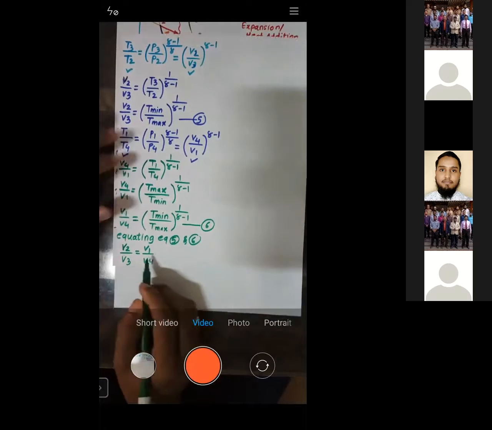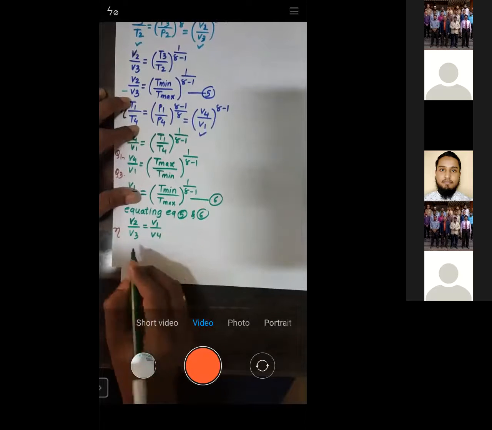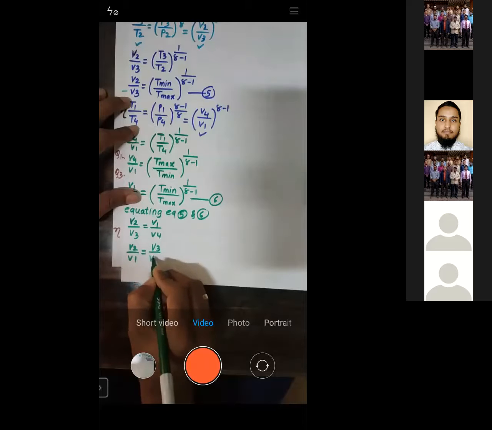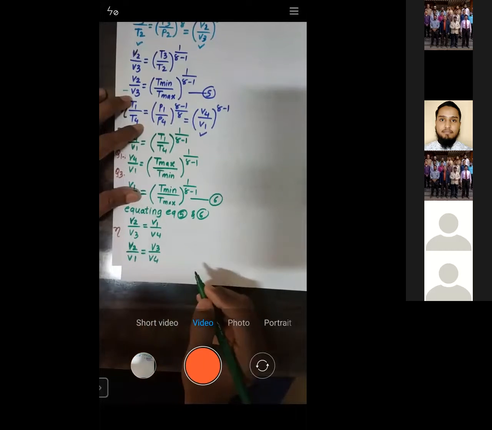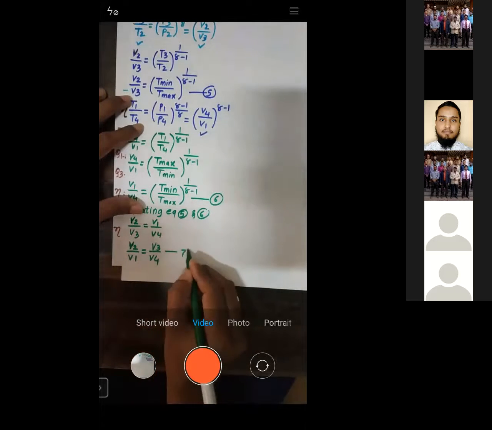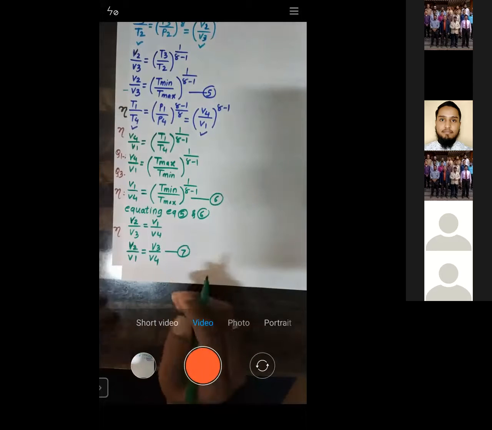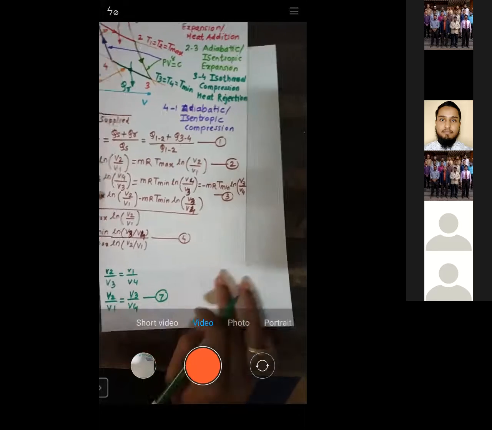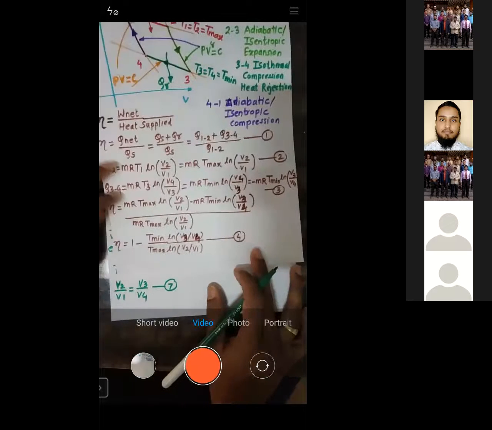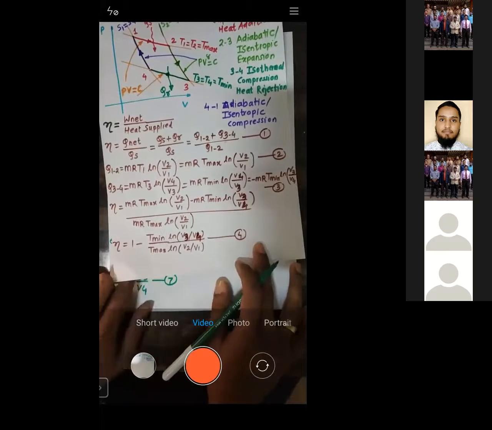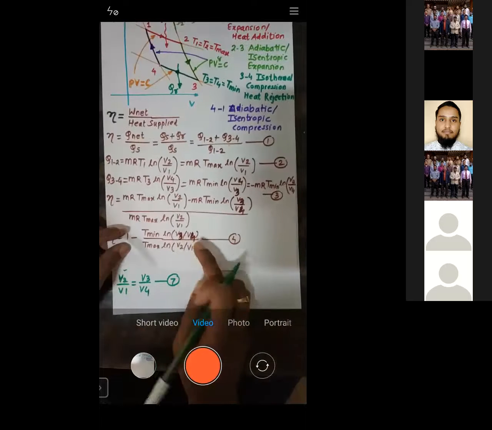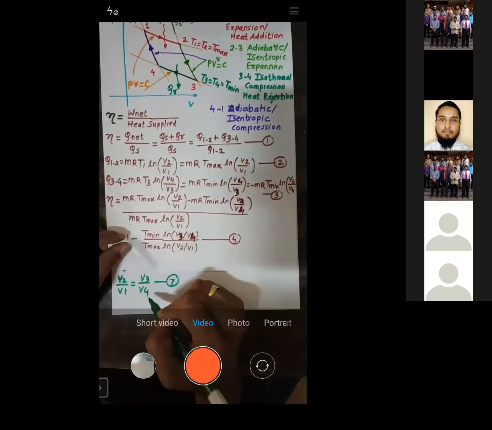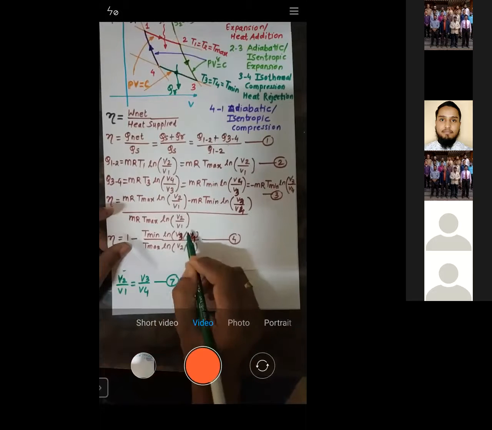So from this we'll just try to rearrange it. We'll get V2 by V1 is equal to V3 by V4. Let us call this equation number 7. Now when you see this equation, we are getting V2 by V1 is equal to V3 by V4. These two terms are one and the same, so they will get cancelled.